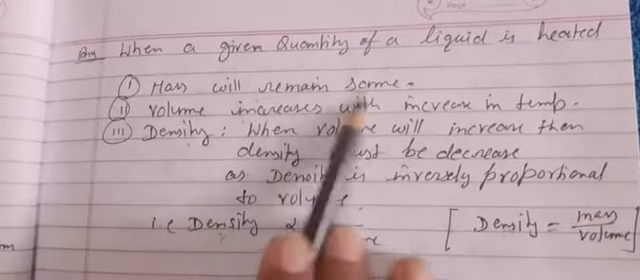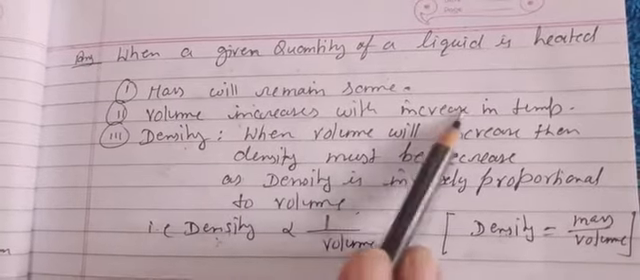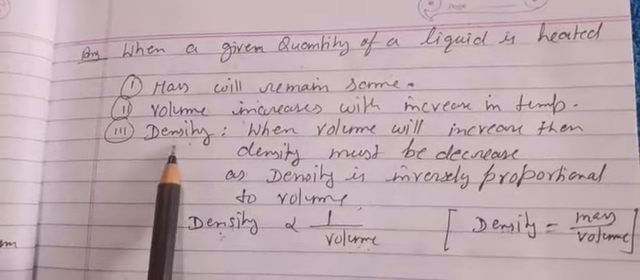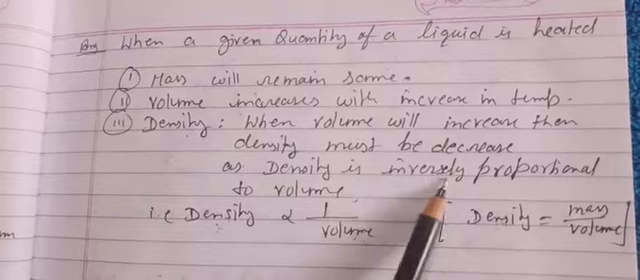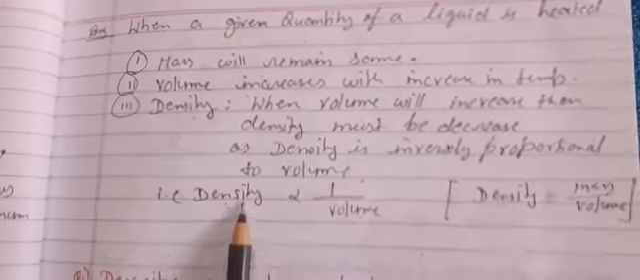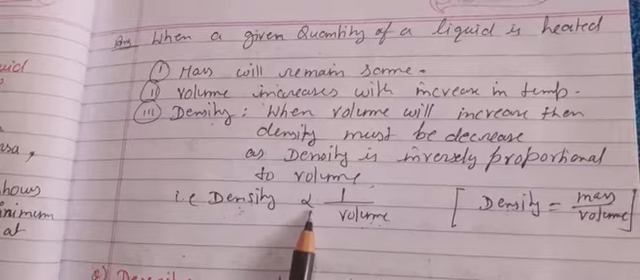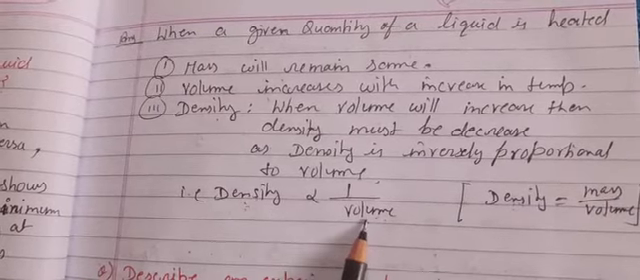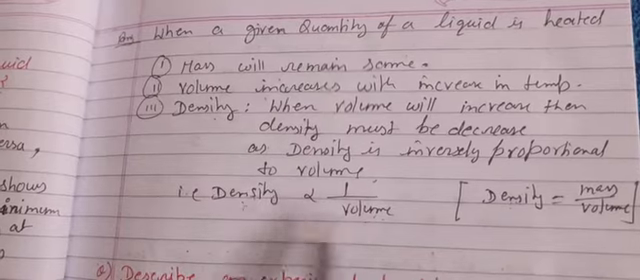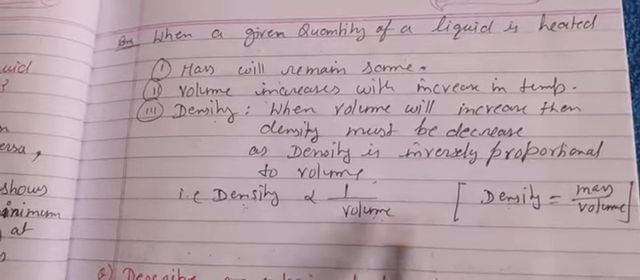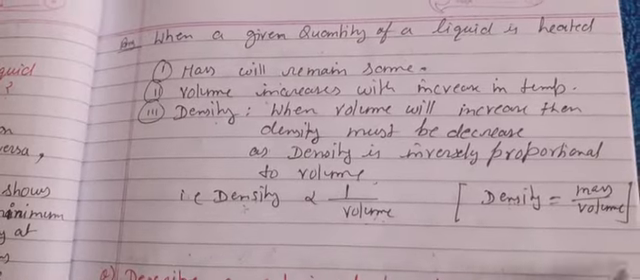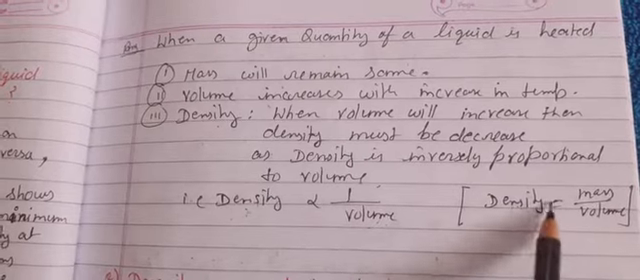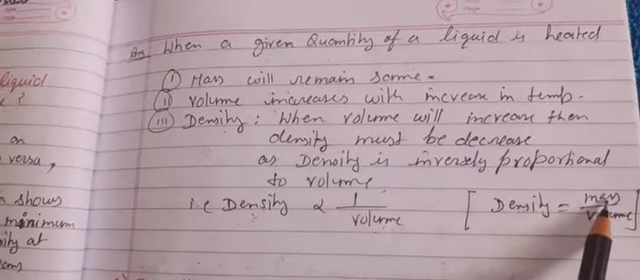When a given quantity of a liquid is heated, mass will remain the same, volume increases with increase in temperature, while density, when volume increases, then density must decrease, as density is inversely proportional to the volume. I have shown here, this is the sign of proportionality, that density is here and volume is in the denominator. So when this increases, this decreases. When this decreases, this increases. In general, we are writing this formula, see that this is the equal sign, this is the proportional sign. Now if the mass increases, then density will increase, because these both are directly proportional to each other.